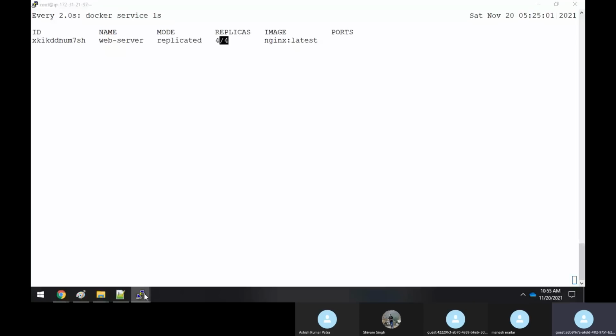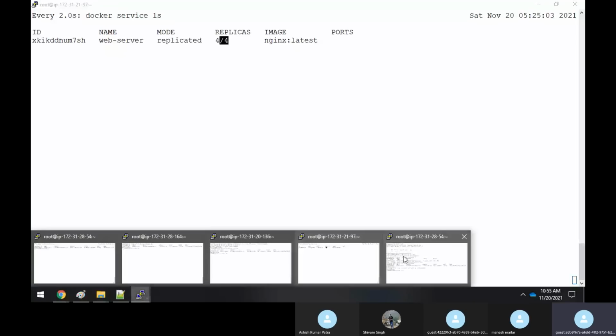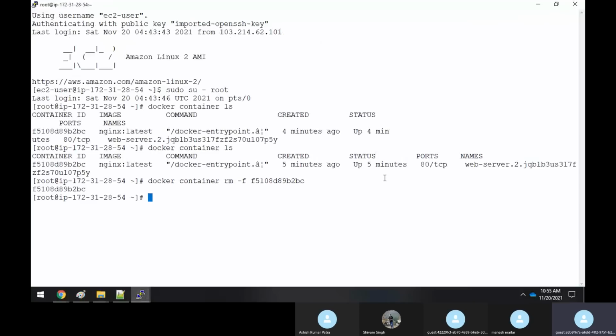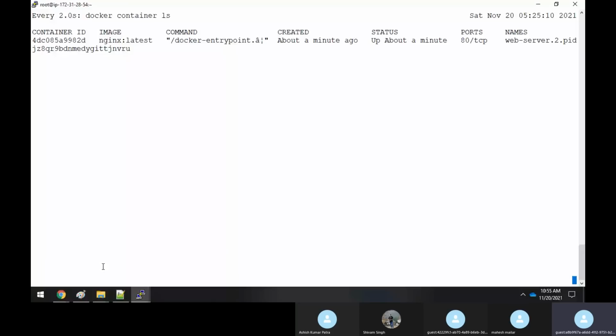So here you could see the same thing. I'm doing docker container ls. Again, here you have kept a watch on the container status. That's why you executed the command watch docker container ls.